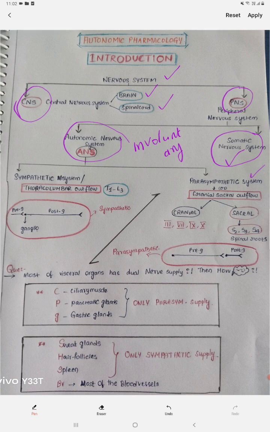The autonomic nervous system is again divided into two systems, so called the sympathetic nervous system and the parasympathetic nervous system. The sympathetic nervous system is also called thoracolumbar outflow, whereas the parasympathetic nervous system is also called craniosacral outflow. Now how to remember this? Parasympathetic is the bigger word compared to sympathetic.